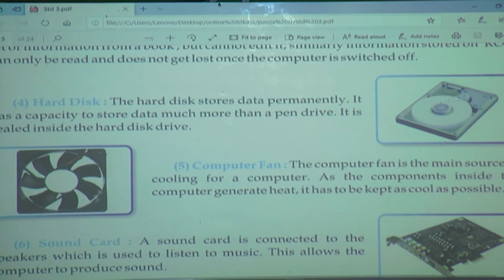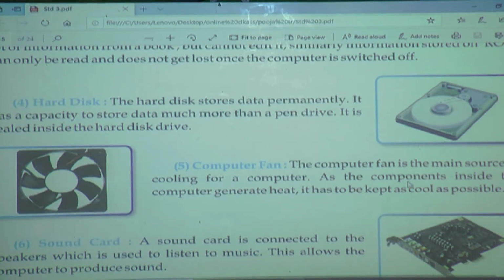It is computer fan. The computer fan is the main source of cooling for the computer. Means how our fan is working for us, same like that this computer fan is working for the cooling of the computer.